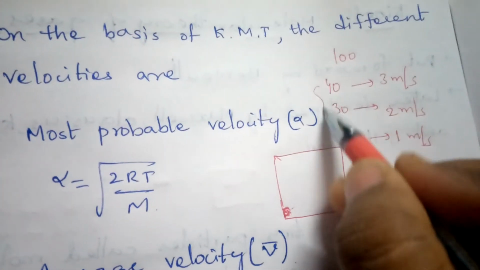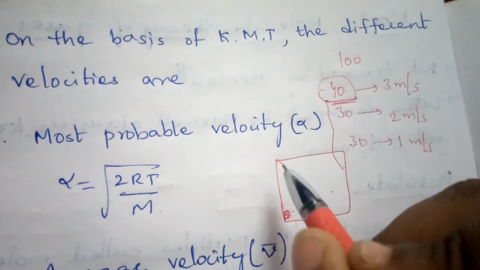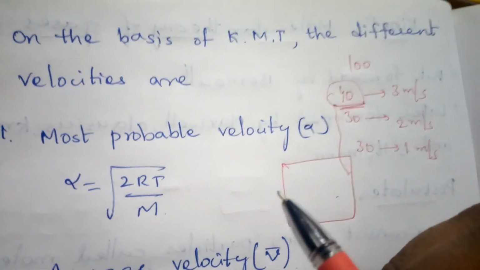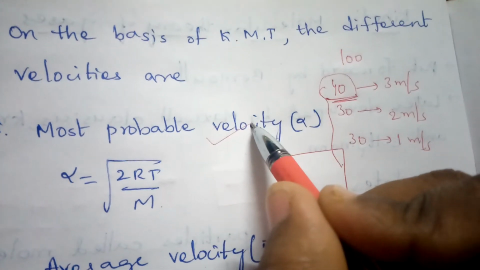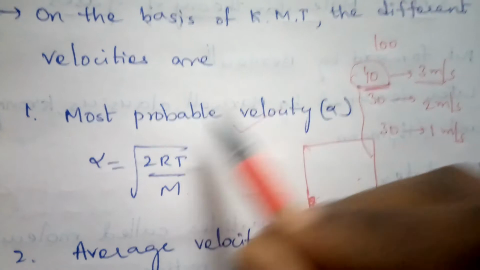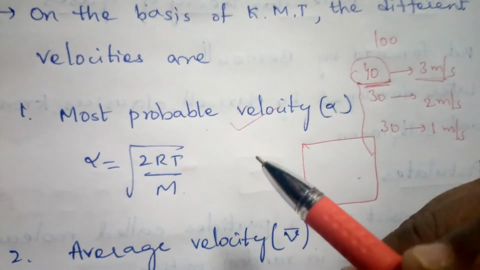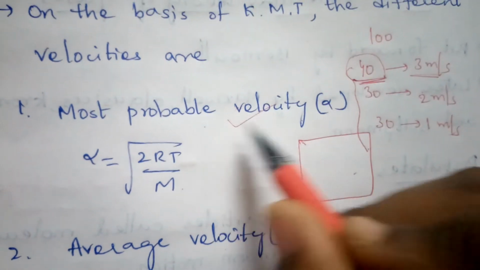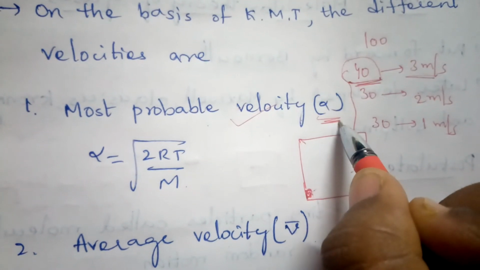Here 40 is the most, so the velocity possessed by the maximum number of molecules is called the most probable velocity, which here is 3 meters per second. It is denoted by the letter alpha.